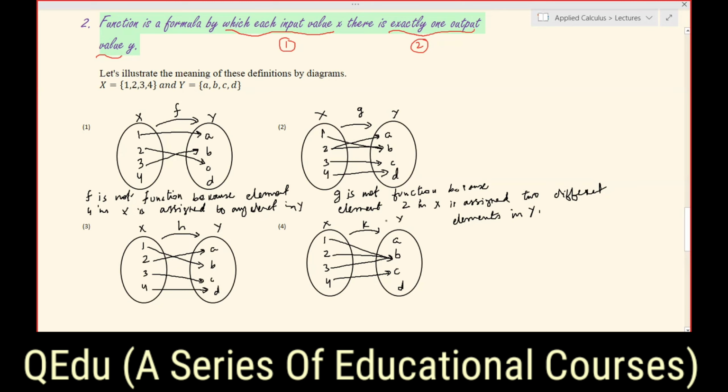So now in this way we can write, discuss, or tell whether a correspondence is a function or not.